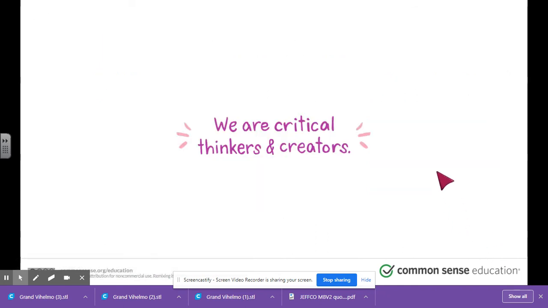We are critical thinkers and creators. So use those critical thinking skills when you're thinking about articles you're reading online or any other materials that you're reading online. Think about it and think about, does this make sense? Does this sound like it's coming from a credible source?